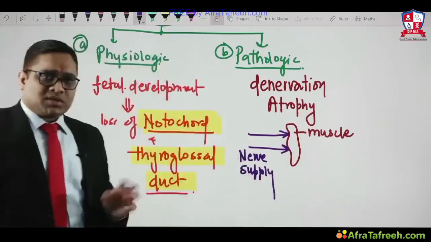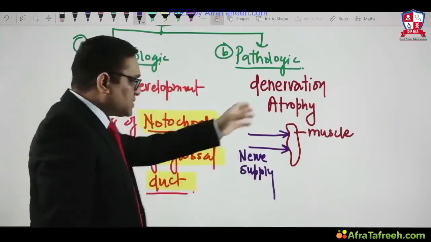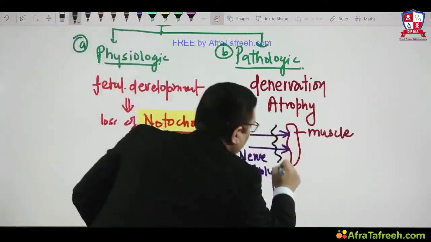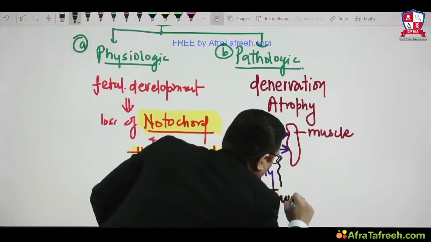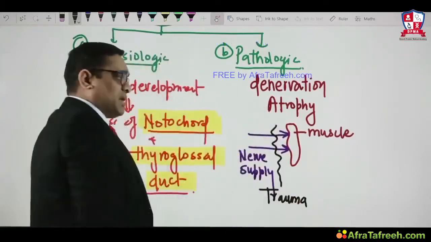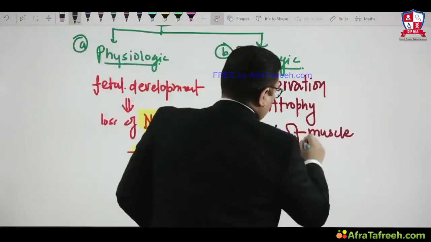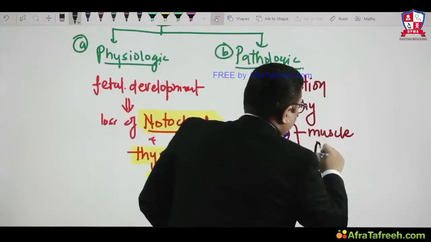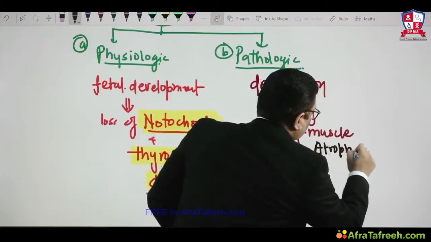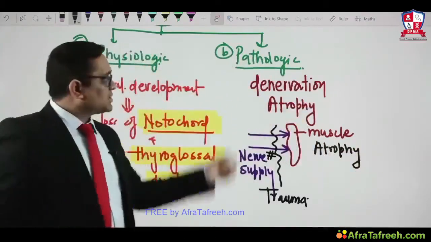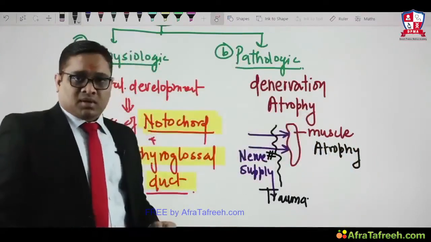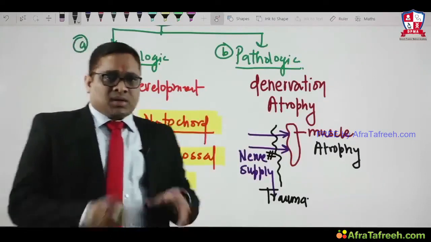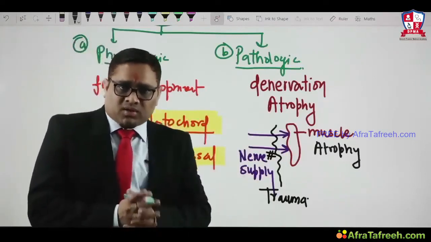Sometimes because of trauma or some injury, this nerve supply will be lost, and as a result, when nerve supply is lost, the muscle will undergo atrophy. So this muscle atrophy due to loss of nerve supply is called denervation atrophy, right? And this is another example of pathologic atrophy. So these are important things about atrophy.